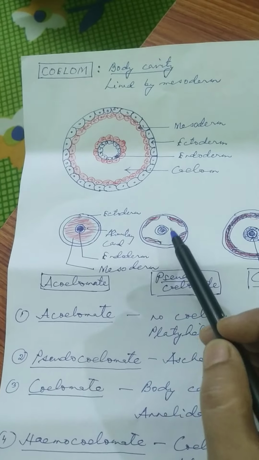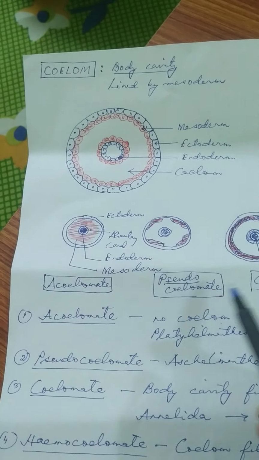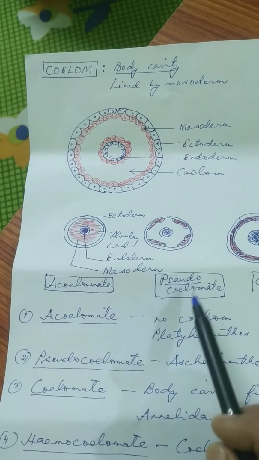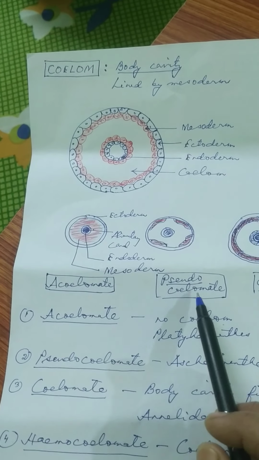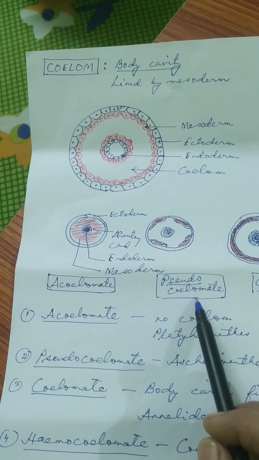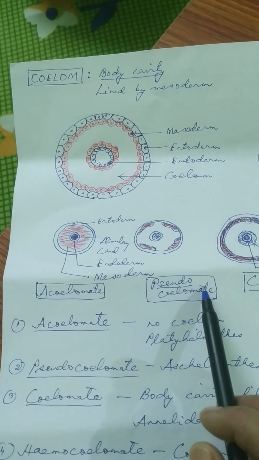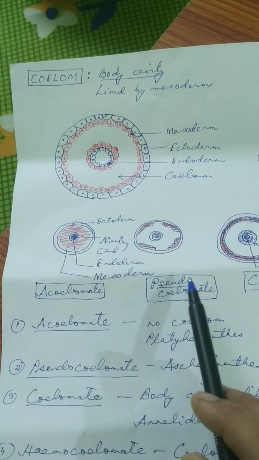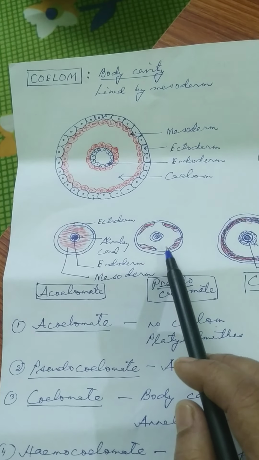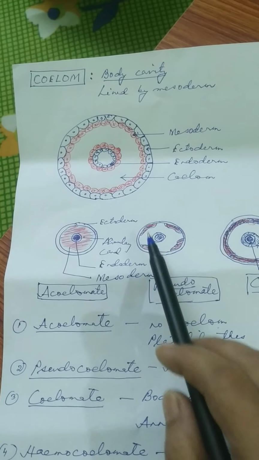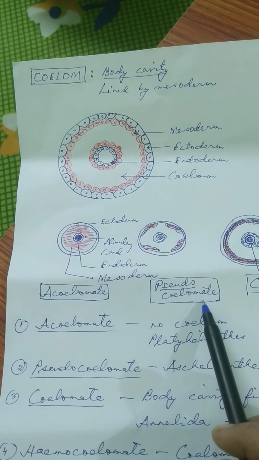Okay, so this kind of coelom, it is called what? Pseudocoelom. And those animals which have pseudocoelom are known as pseudocoelomate animals. What is the meaning of pseudo? Pseudo means false. So animals that do not have a true coelom, it is not a true coelom, are called pseudocoelomate animals.